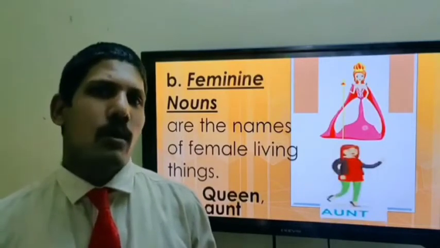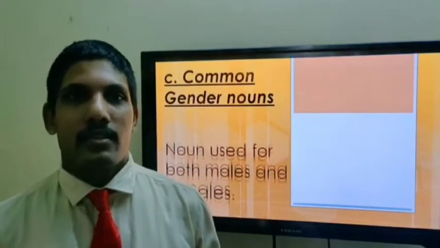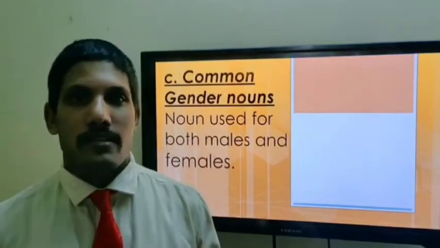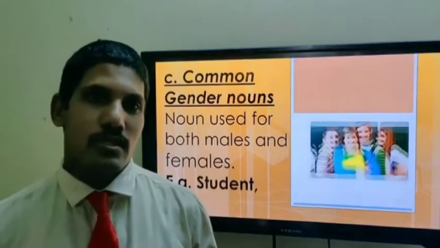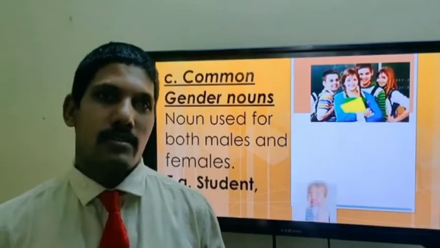There is also common gender nouns. These include both male and female living things. Examples: student, child, friend.